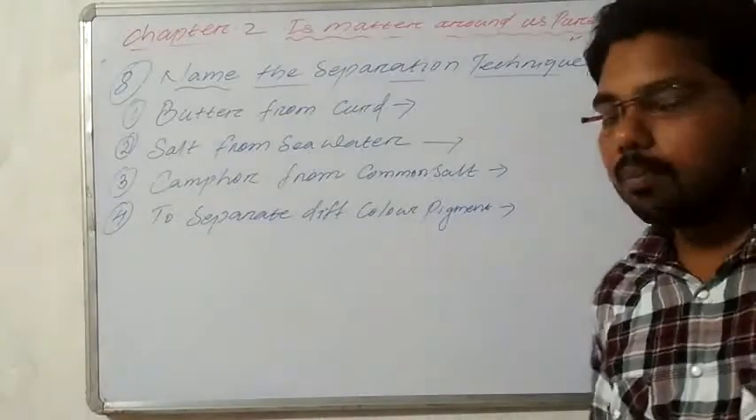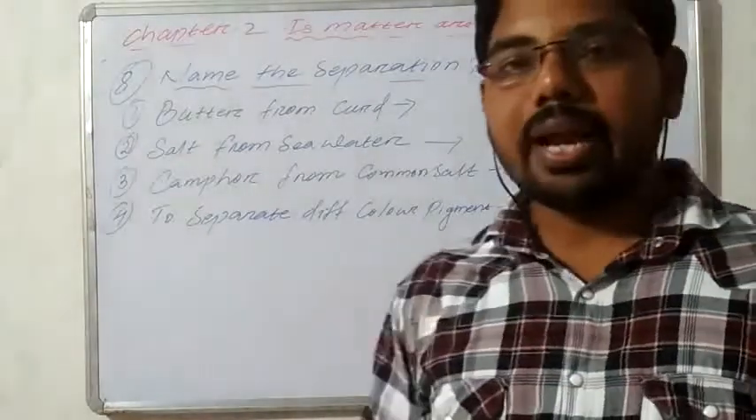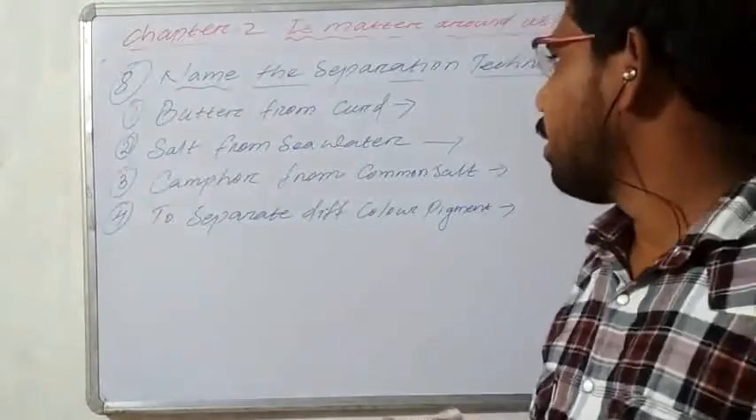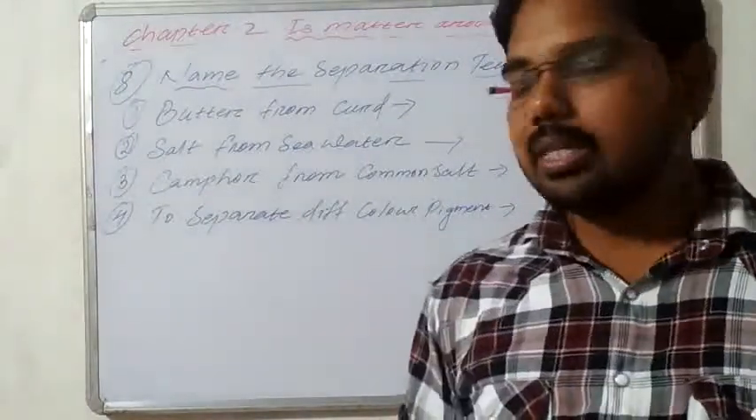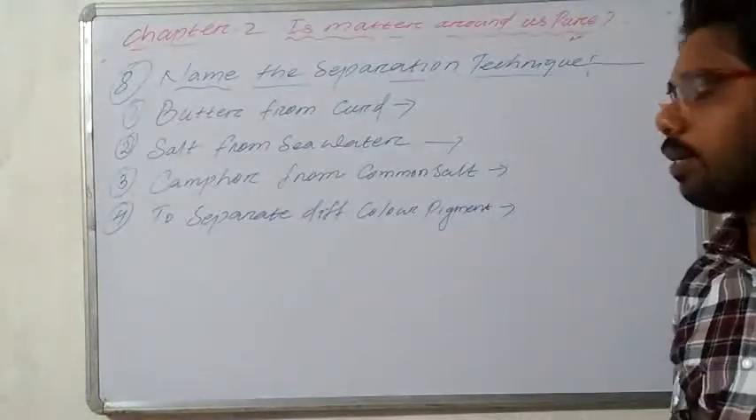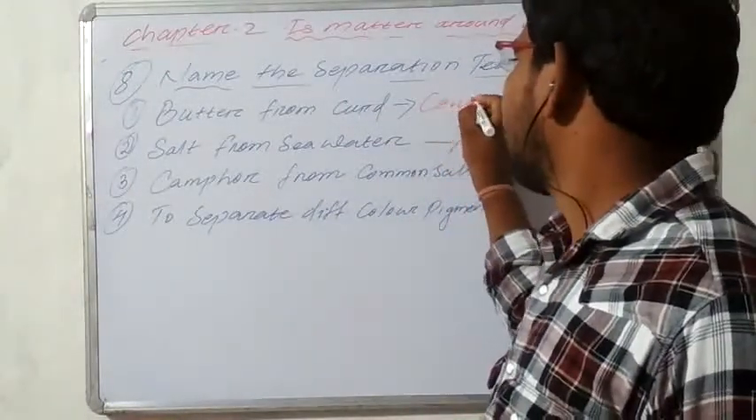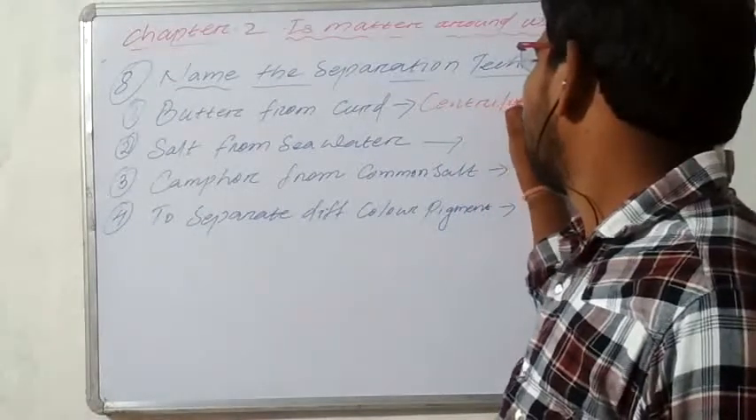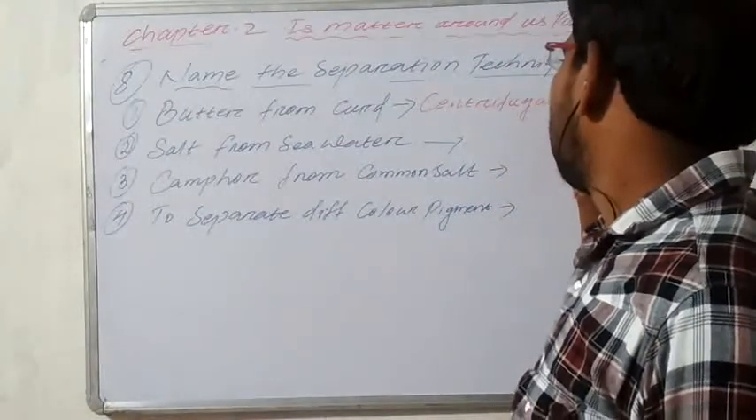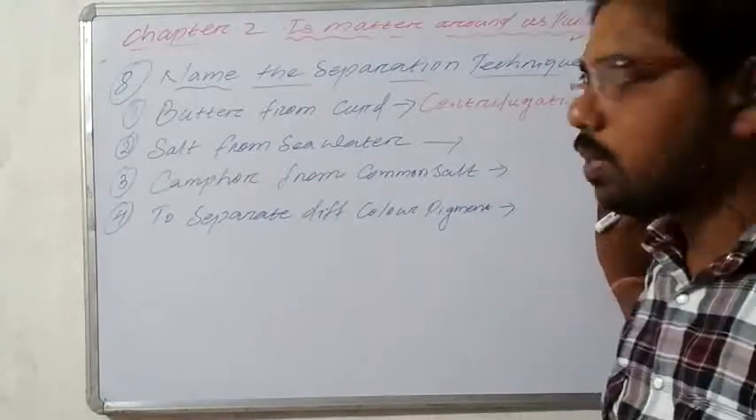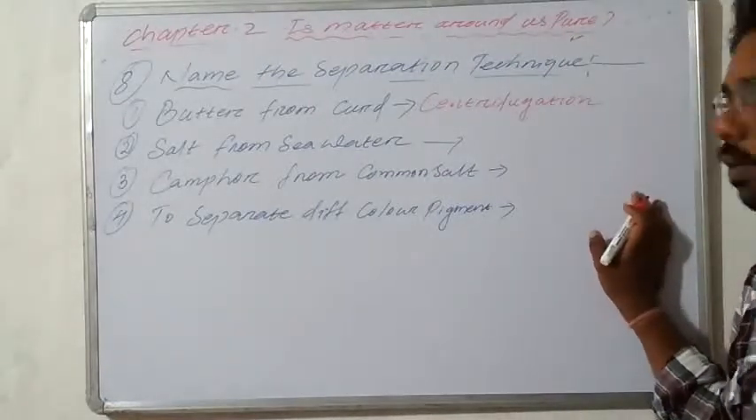First one, butter from curd. Okay, butter is the lighter one. That's why we rotate this curd. Then the lighter one comes off, and this technique is known as centrifugation. Okay, in the centrifugation process we separate butter from curd.